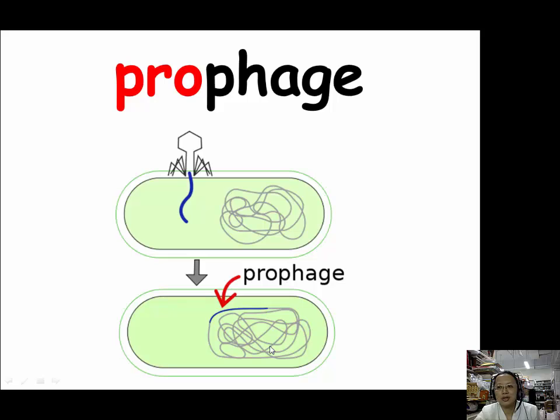So actually these phages are not good friends for bacteria. They abandon their host when there's a crisis. They only consider their own survival.